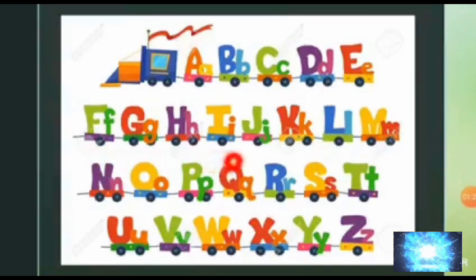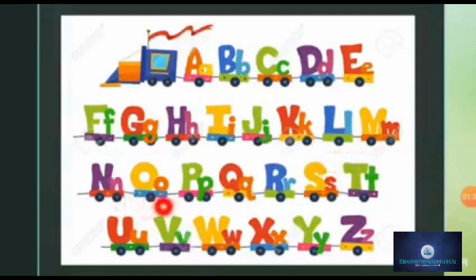This is Q and the sound is Q. This is R and the sound is R. This is S and the sound is S. This is T and the sound is T. This is U and the sound is U. This is V and the sound is V. This is W and the sound is W. Open your mouth wide. W.